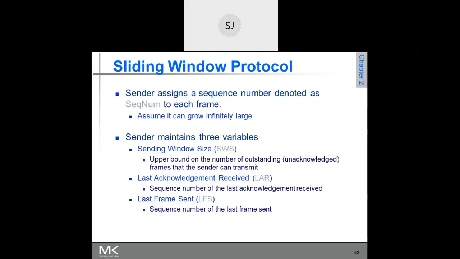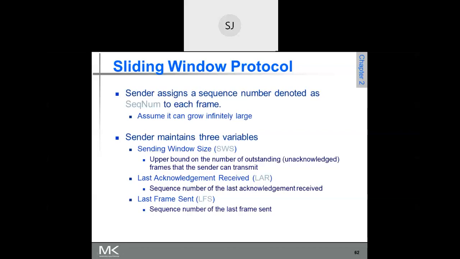That is called SWS, sending window size. Then another variable is the last acknowledgement received, for whichever frame it has received the acknowledgement last.